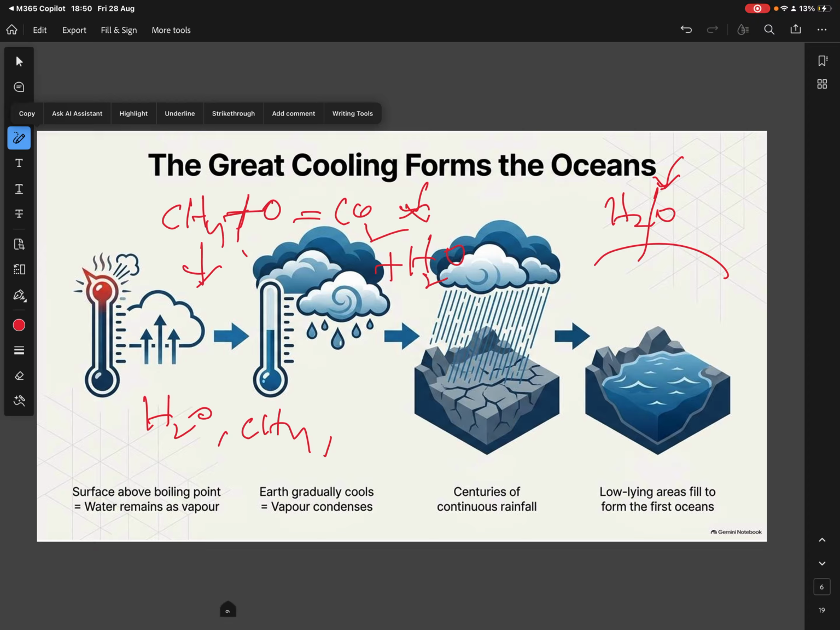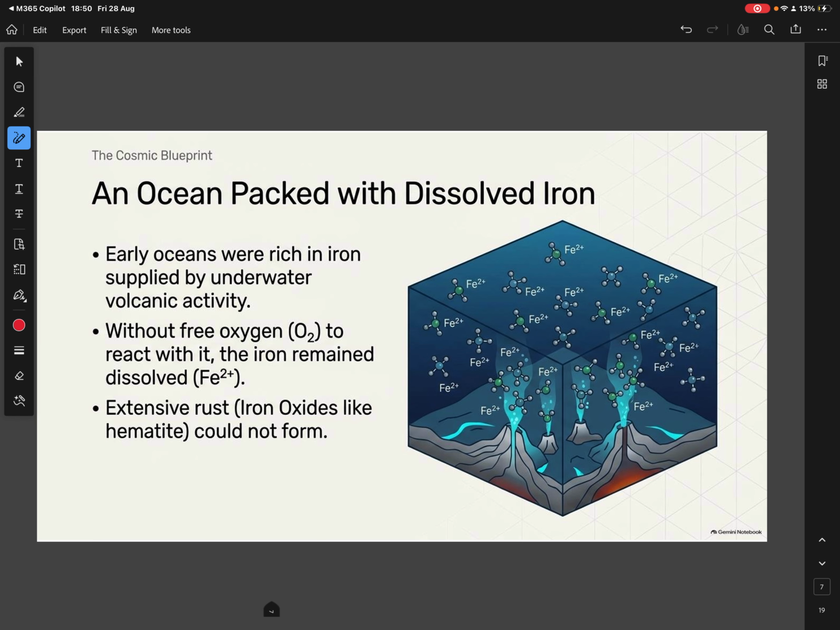Because the methane, this greenhouse gas, reduced in the environment, the temperature also reduced. So the conditions changed from high temperature to low temperature. Because of the low temperature, the water vapor in the atmosphere started precipitating and forming oceans on the earth. Next is oceans packed with dissolved iron.